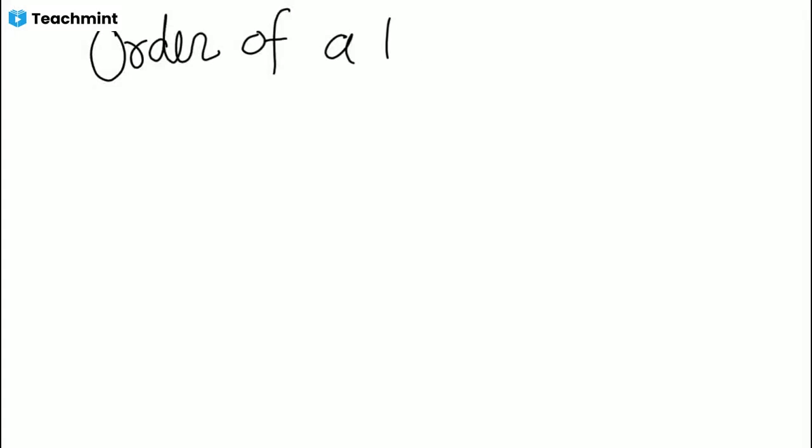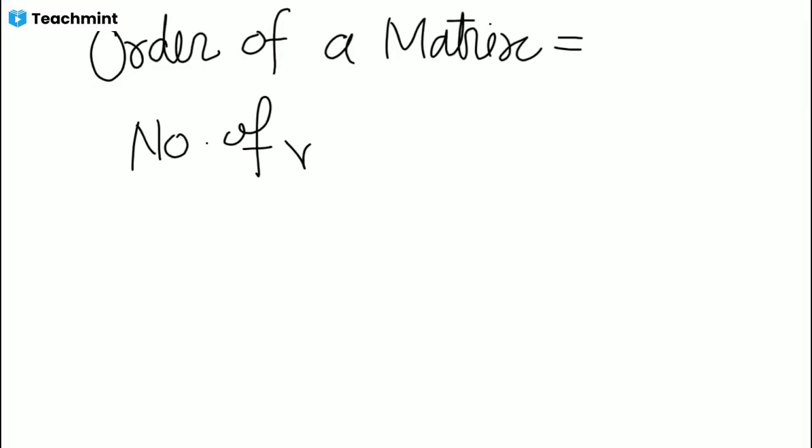So now the next topic: order of a matrix is equal to number of rows into number of columns.